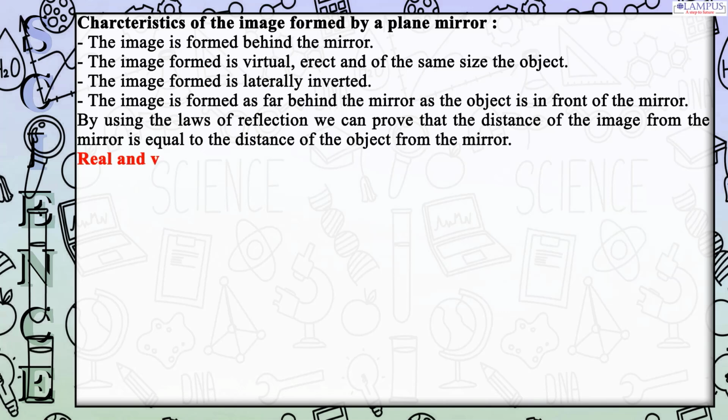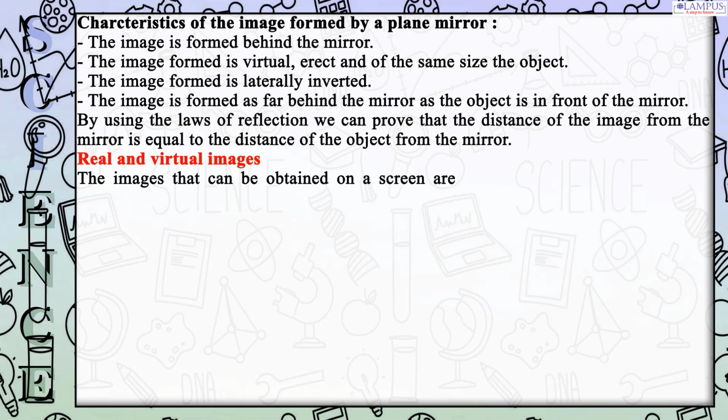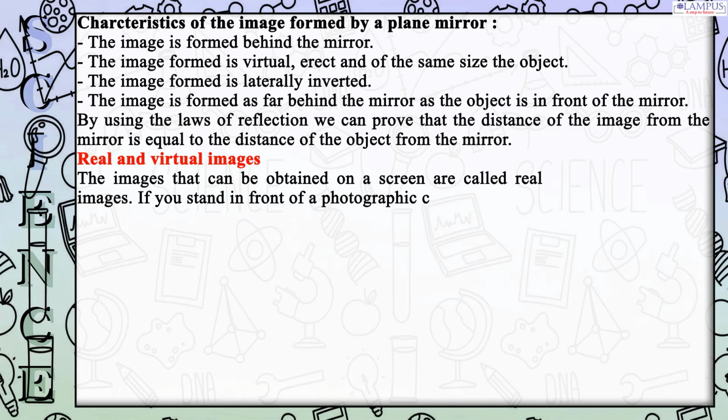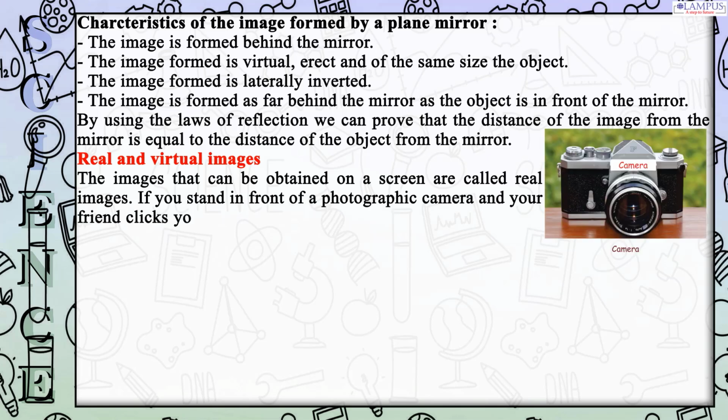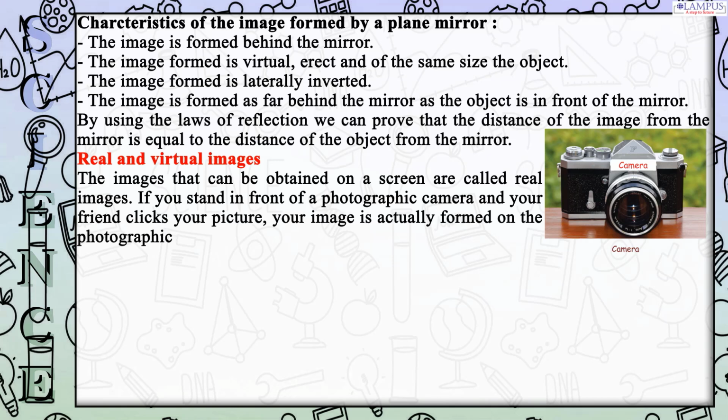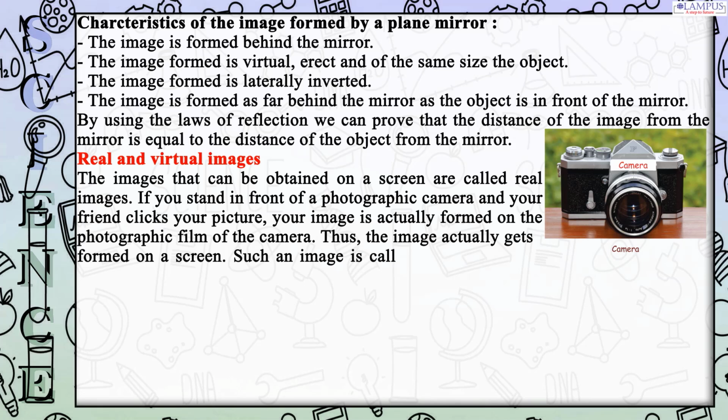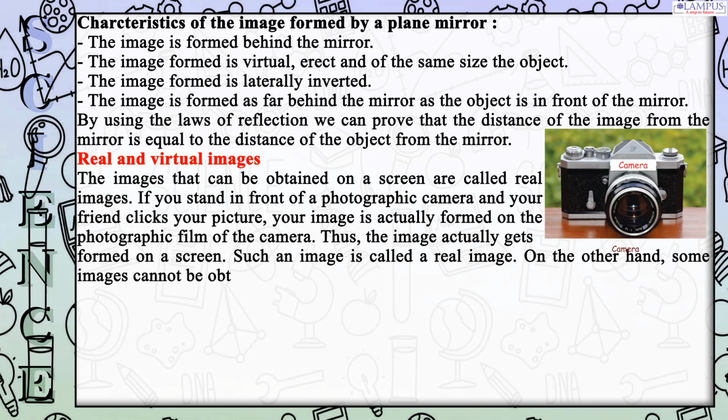Real and virtual images. The images that can be obtained on a screen are called real images. If you stand in front of a photographic camera and your friend clicks your picture, your image is actually formed on the photographic film of the camera. Thus, the image actually gets formed on a screen. Such an image is called a real image. On the other hand, some images cannot be obtained on a screen. Such images are called virtual images.